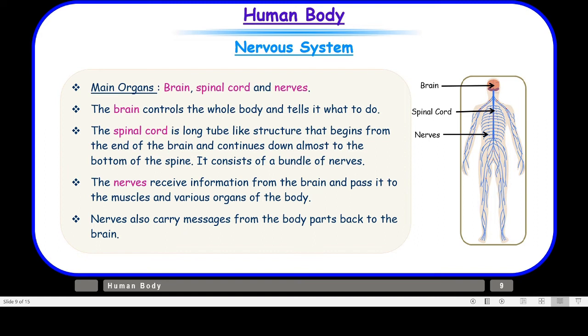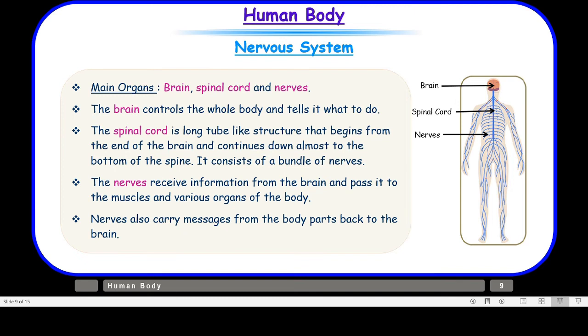Now let us try to understand it with the help of an example. Say, for example, you happen to see a snake in the garden. Now you are looking at the snake, so the nerves present in your eyes will send this message to the brain.